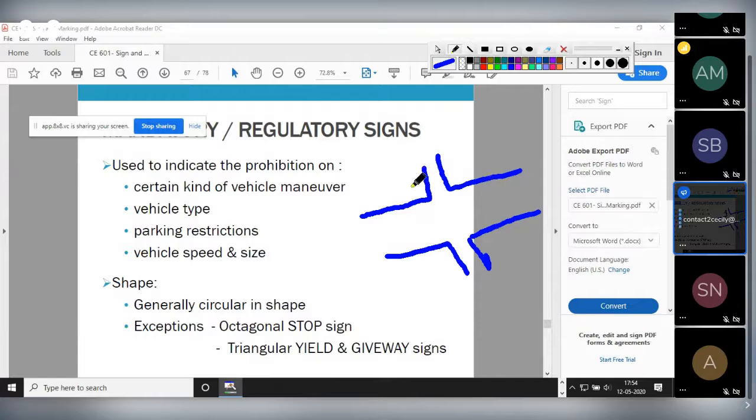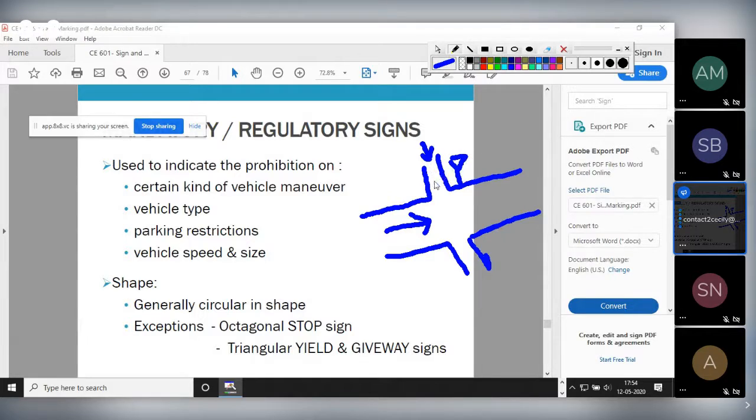So a give way sign should be provided for the less major road, that is for the minor road. Here you will provide some give way sign. Give way sign means the traffic coming from this direction has to give way to the traffic coming from this direction. So this signboard is for this vehicle, not for this one. These are mainly provided on minor roads. That means they have to give way to the major road vehicles.